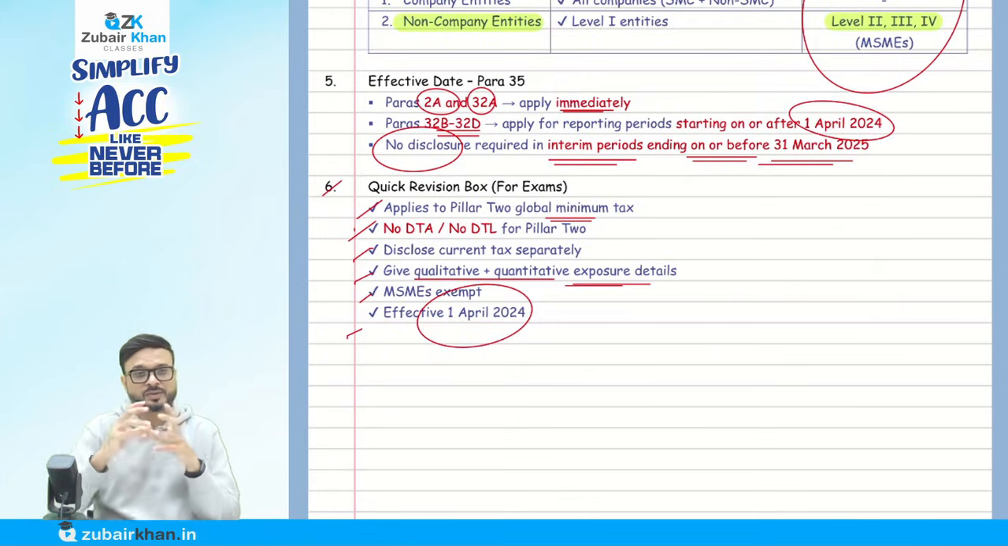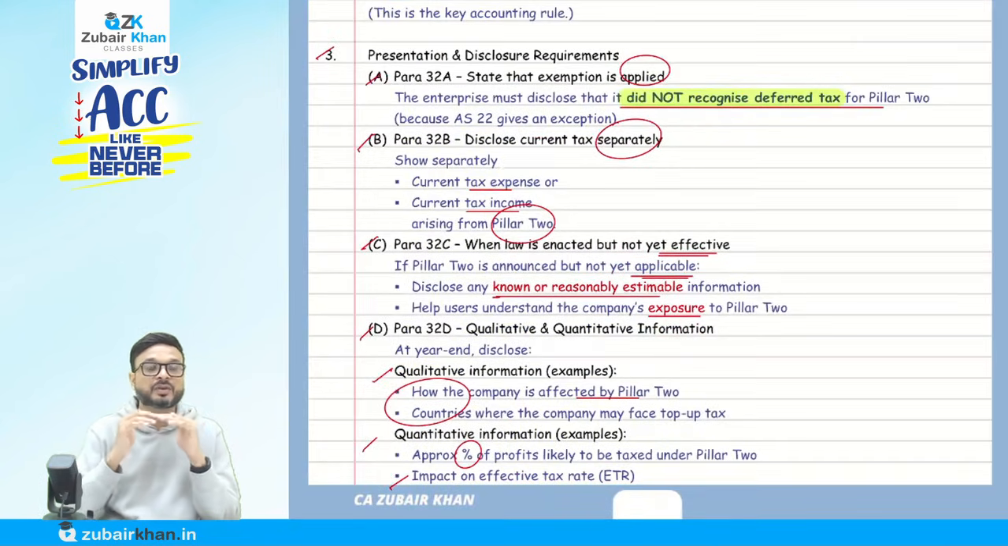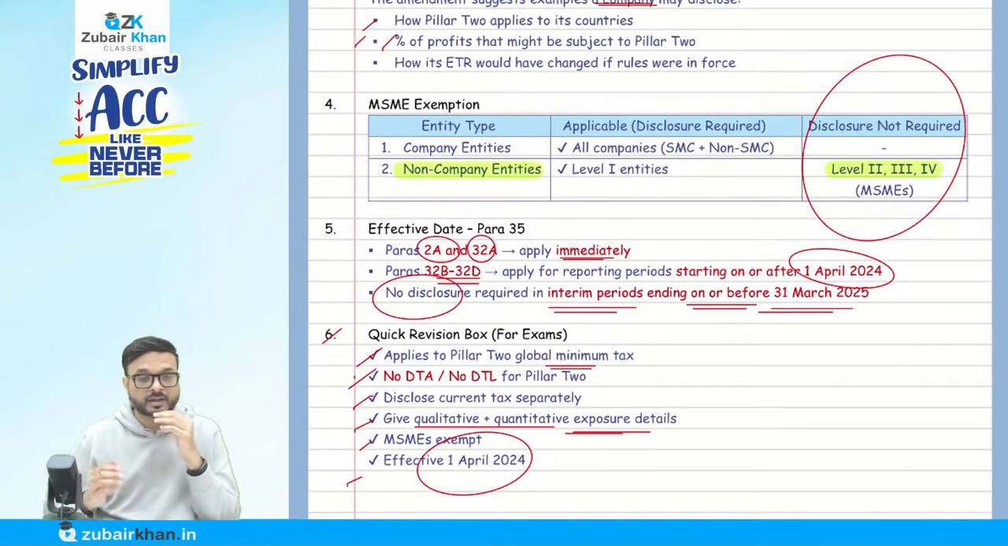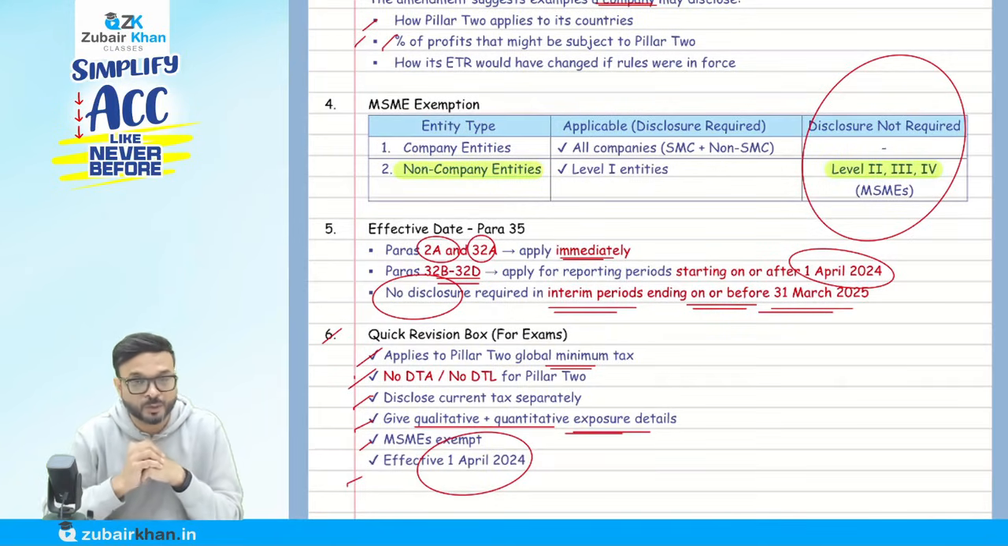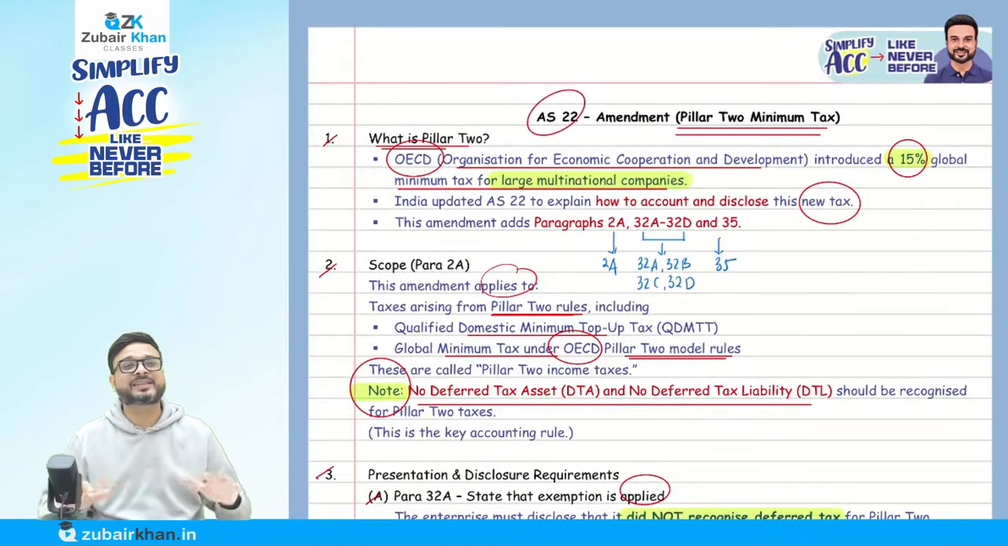And we have to mention so many points that they tell us to disclose from 32A to 32D. This disclosure is not even required for non-corporate entities at Level 2, 3, 4, if they are coming there. So this is all about the amendment which comes in Accounting Standard 22. Very simple. So don't worry, no need to write anything here.